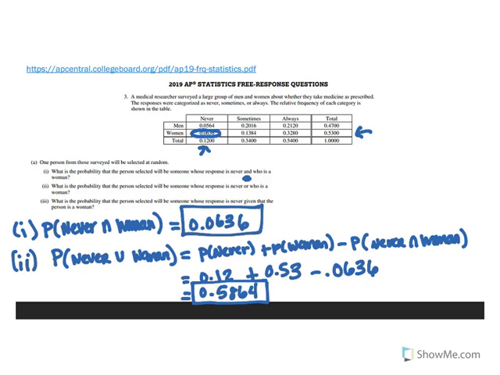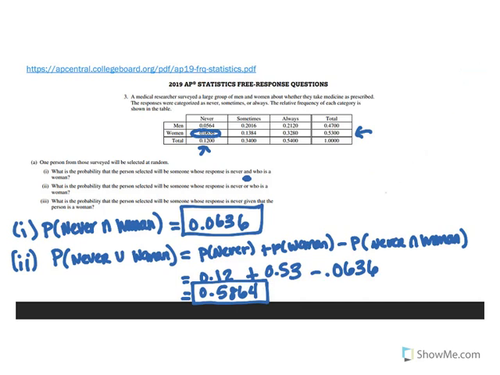Now, if we look back at both of these, Part I and II, be very careful here. We have not proven that the probability of never and the probability of being a woman are independent events. So make sure that we are not saying the probability of never and a woman is the probability of never times the probability of a woman. We can only use that calculation if we've proven that the two events are independent, and we have not done that yet. So up until now, we're reading all of these probabilities directly from our two-way table.